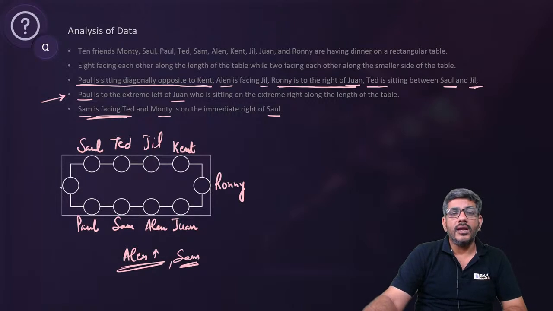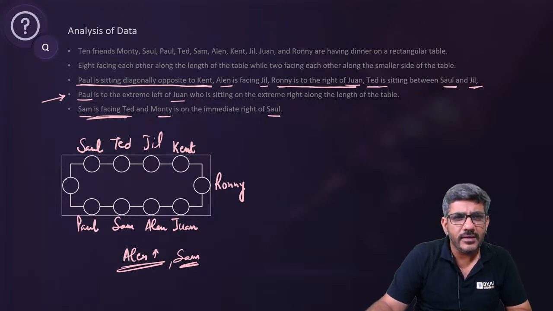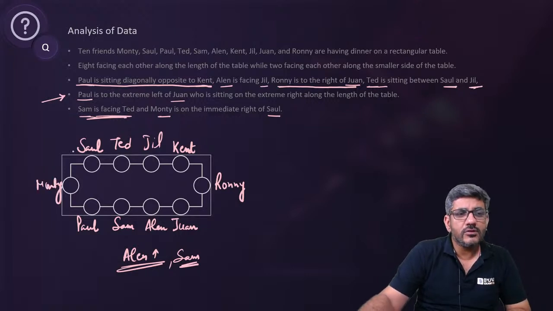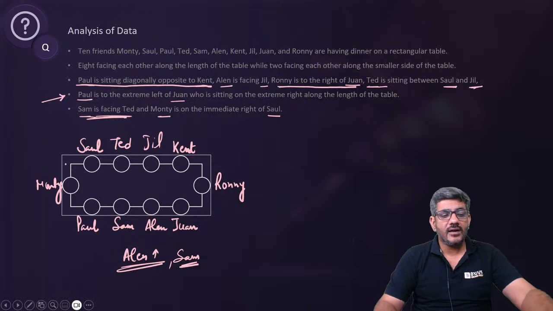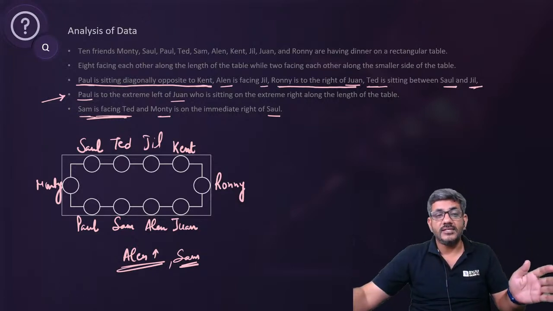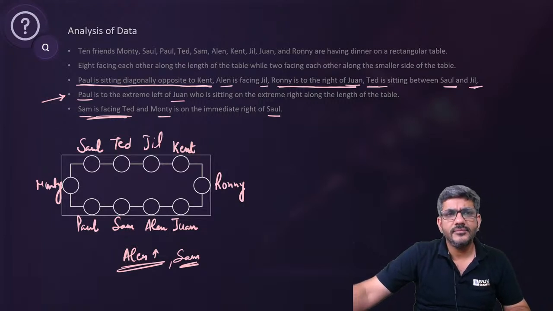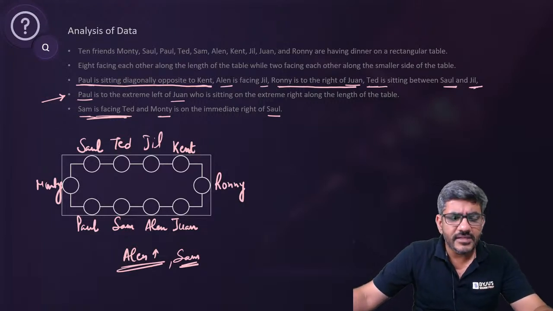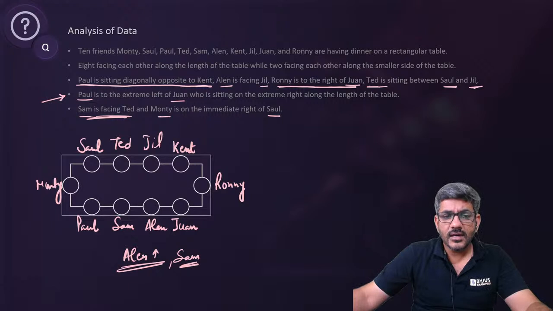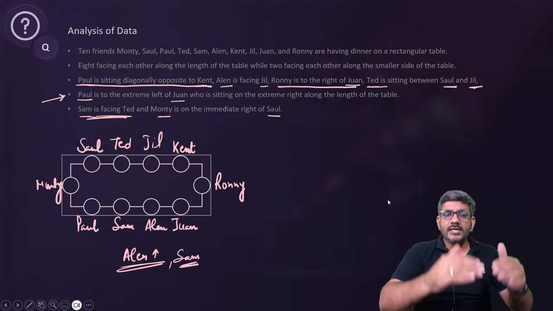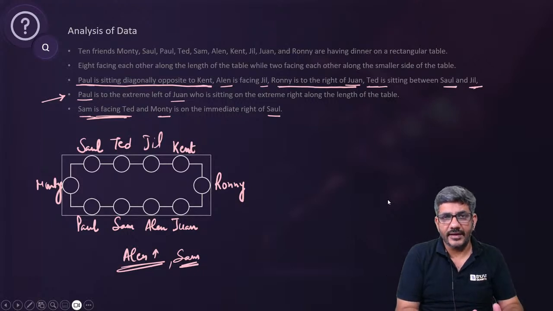The only one guy who is left. कौन बच गया एक आदमी? I think one person left is Monty. Monty must be here. Monty is on the immediate right of Saul. वो वैसे भी आ रहा है, and that makes the complete set. The moment set is made, the questions are done. फिर तो कुछ भी नहीं पूछेगा आपसे वो. Now we have the complete data set with us. I hope you guys understood this. Okay. We got to know that Sam and Alex have to be on this side, right?